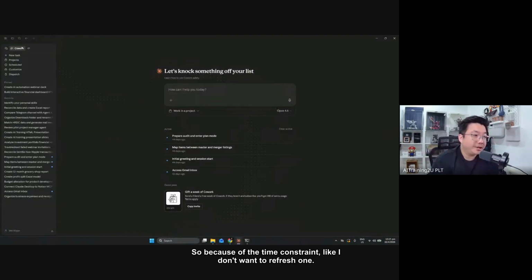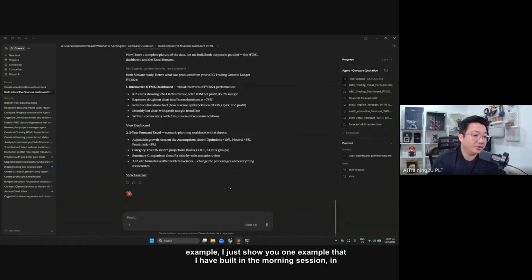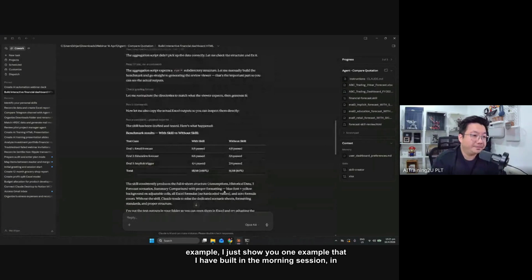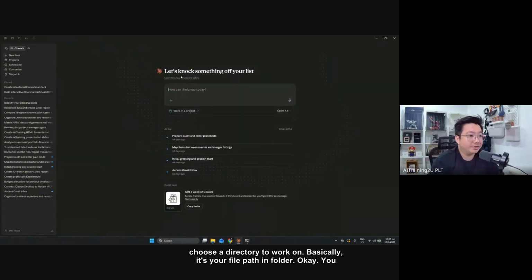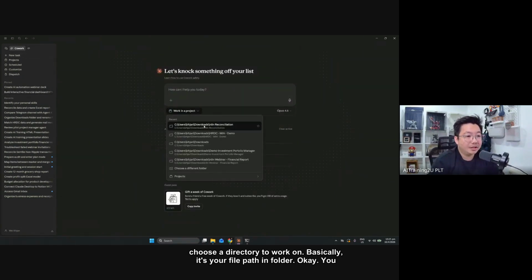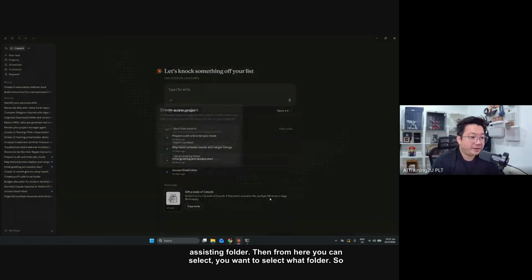Because of the time constraint, I don't want to build a fresh example. I'll just show you one example that I built in the morning session. When I start on a new task, usually you need to choose a directory to work on. Basically, it's your file path or folder.